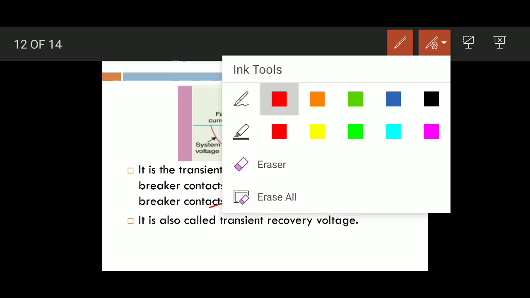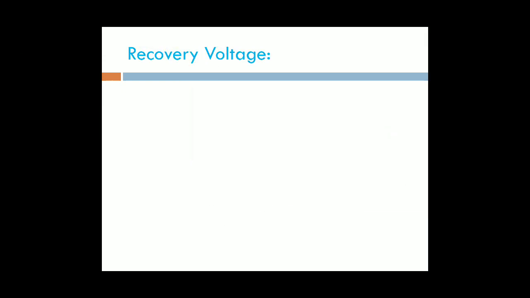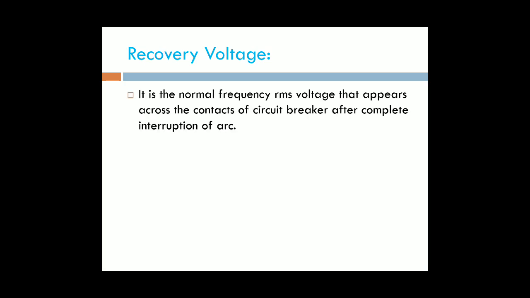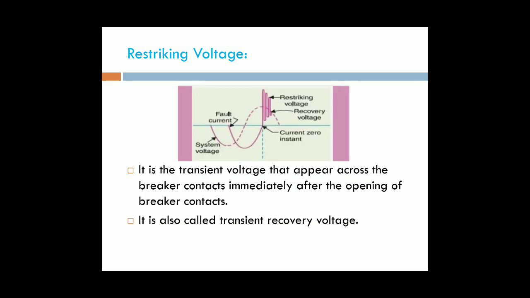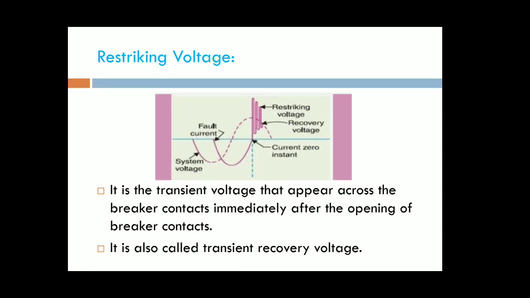Next one is the recovery voltage. The RMS voltage that appears across the contacts after the complete die-off of the oscillation. It is the normal frequency RMS voltage that appears across the contacts of the circuit breaker after complete interruption of the arc.